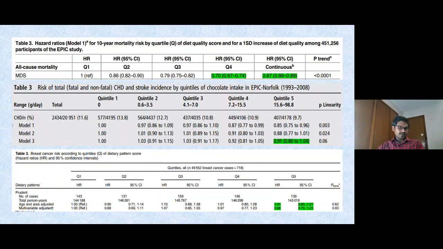Similarly, 0.75, again 1 by 0.75, but that becomes the upper confidence interval. 1.23, again 1 by 1.23, becomes the lower confidence interval. So this is called odds ratio or hazard ratio inversion. These can be helpful when in a particular study the data is reported in the opposite way.